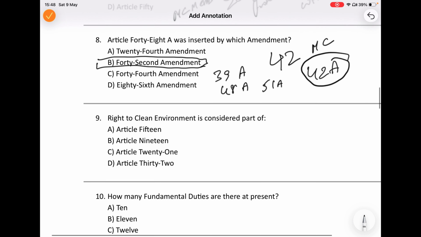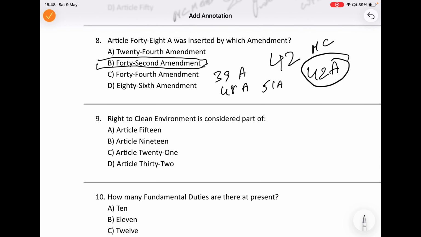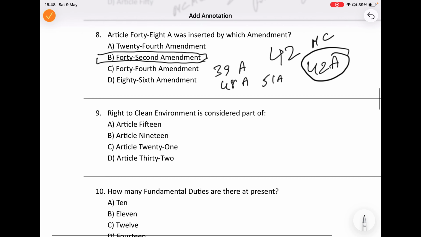Now, this question is asking an important concept from constitutional law, right to clean environment. Right to clean environment is considered part of which article? Originally, the Constitution did not directly say that a clean environment is a fundamental right.